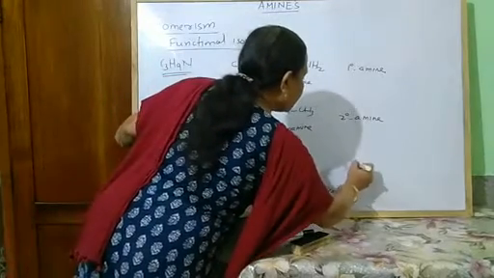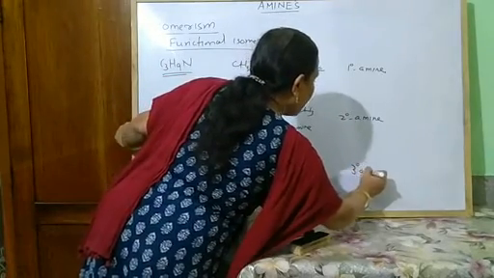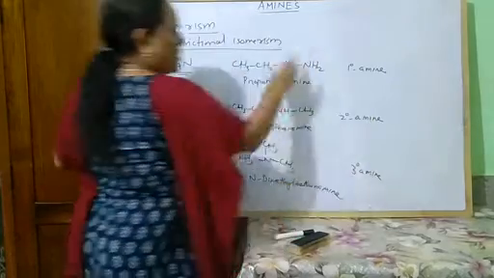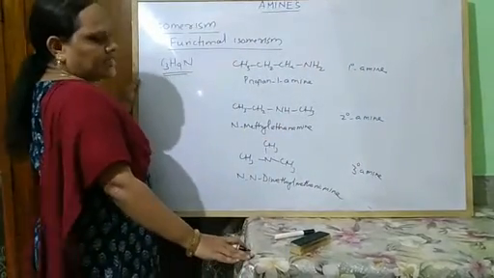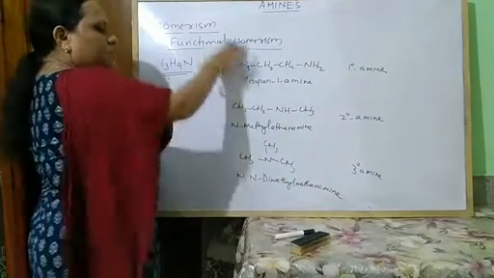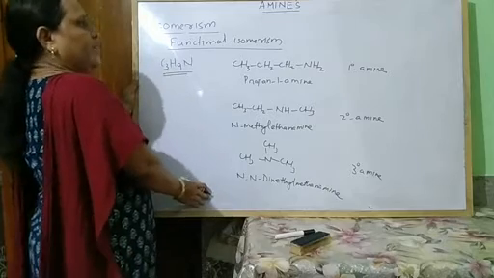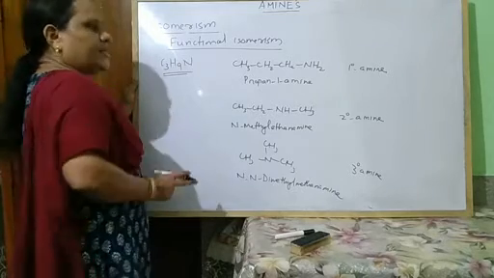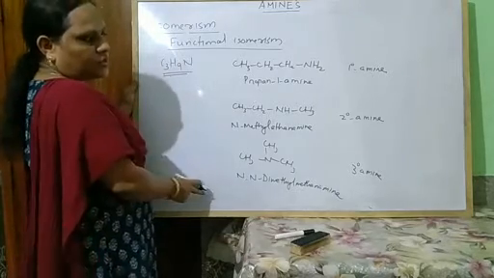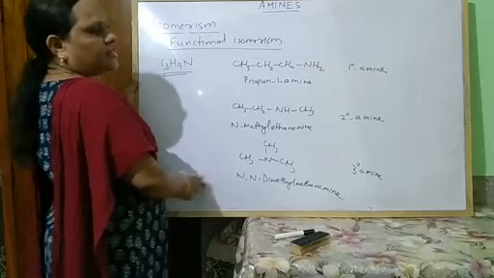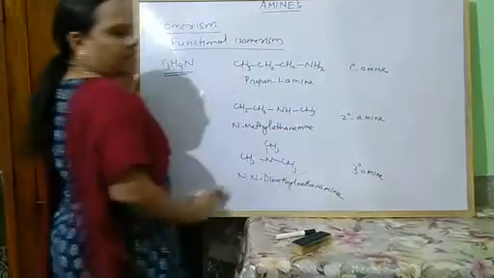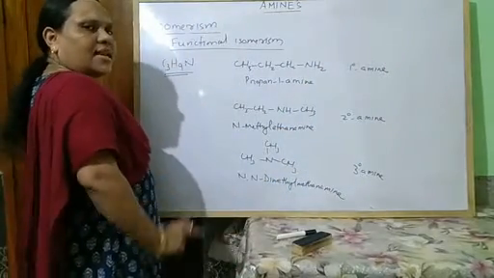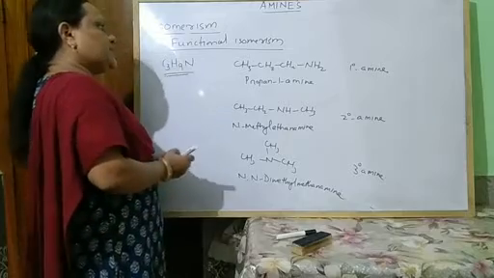This is a tertiary amine. These have different physical and chemical properties. In this way, these are functional isomers of each other. So primary, secondary, tertiary amines are functional isomers of each other.